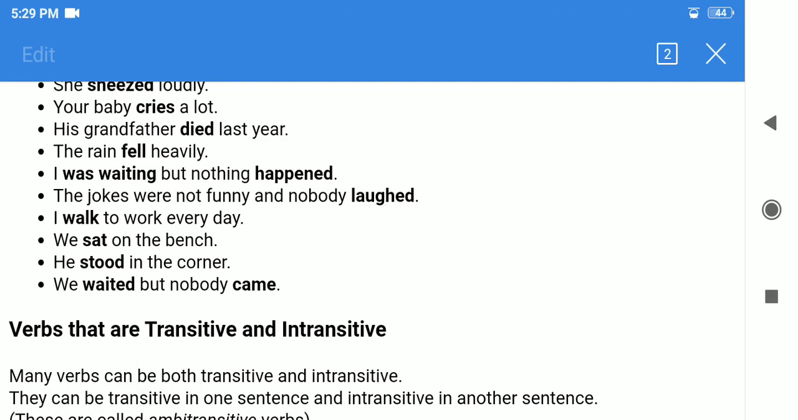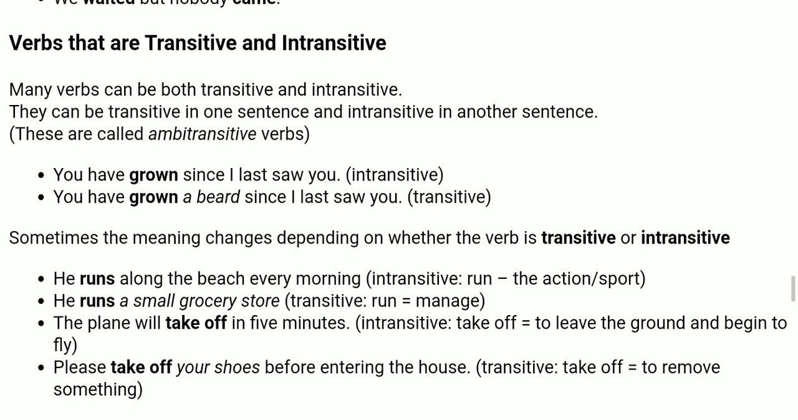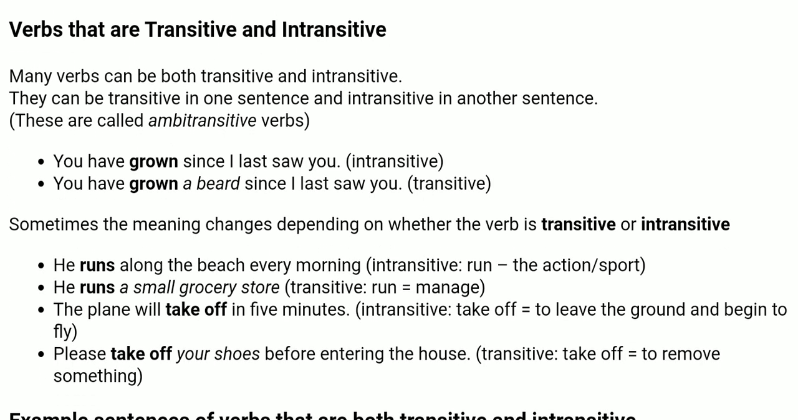PPT here. Verbs that are transitive and intransitive. Many verbs can be both transitive and intransitive. They can be transitive in one sentence and intransitive in another sentence. They are called ambitransitive verbs. Understood? That is what I showed you on this slide now. Run, runs. Okay. Sitting, setting. Understood? So the meaning changes, but the word is the same. Such types of words are called ambitransitive verbs.